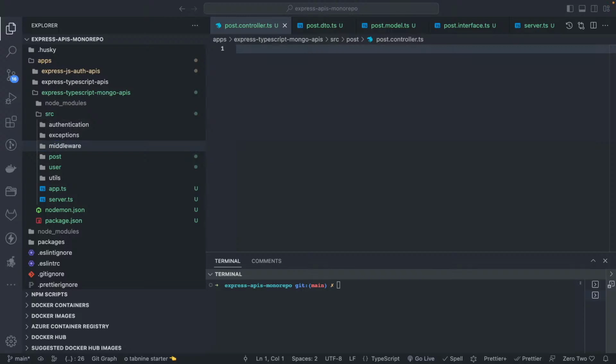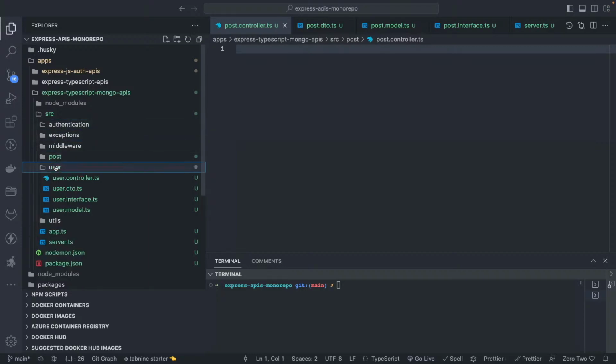In the model we are going to create Mongoose models, and for the controller, you can also create a DAO layer here. Like we have user, you can also create another class which talks to the user service. User service is responsible for giving you the data you need.